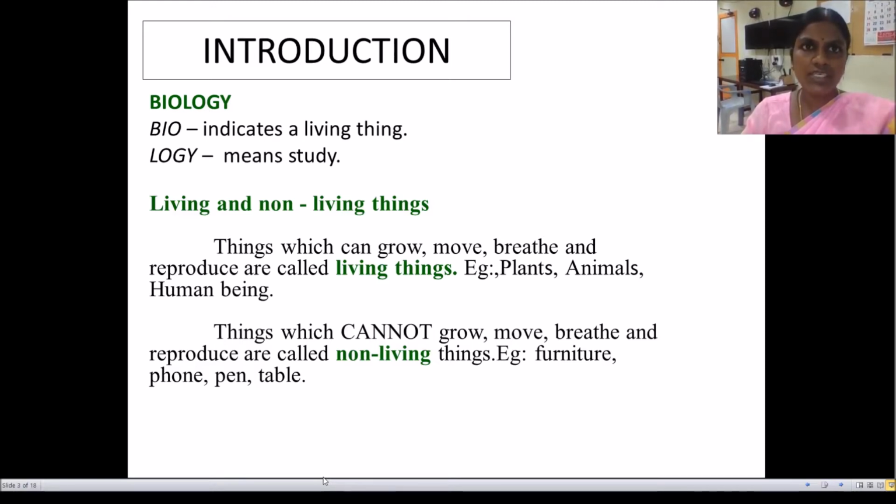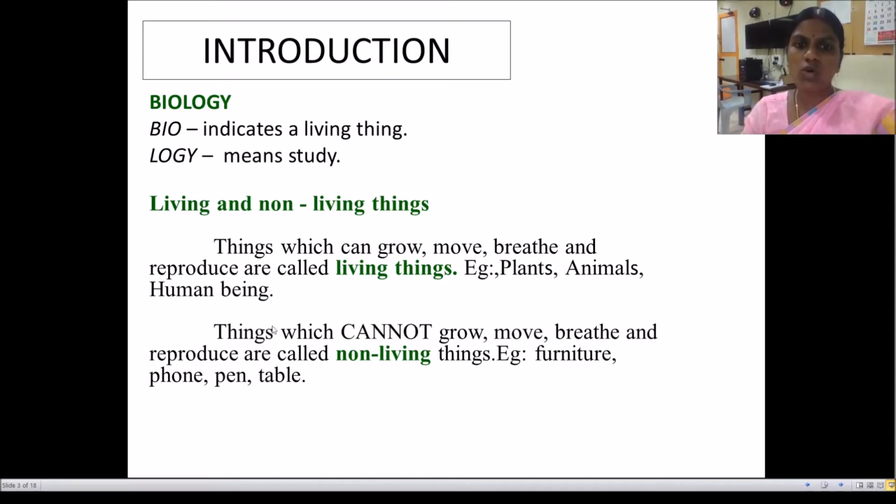So biology means the study of all living organisms in the universe. What are living things? The things which can grow, move, breathe, and reproduce are called living things. Example: plants, animals, human beings, etc.